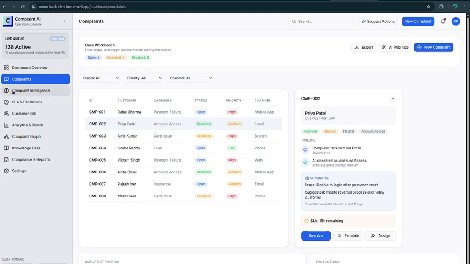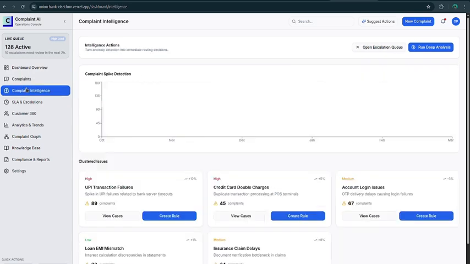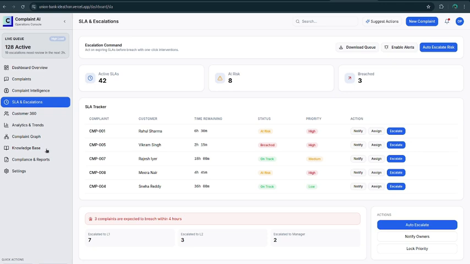And as you can see, the SLA has a timing for the response to the complaint. Then comes the complaint intelligence, which is done by AI, where we can also run a deep analysis and see the clusters of complaints and the trends most of the complaints are coming from. Then the SLA escalation, which is more focused on the SLA guidelines of the RBI, where we can see the highest priority and most active SLAs that are breached and need to be looked after.